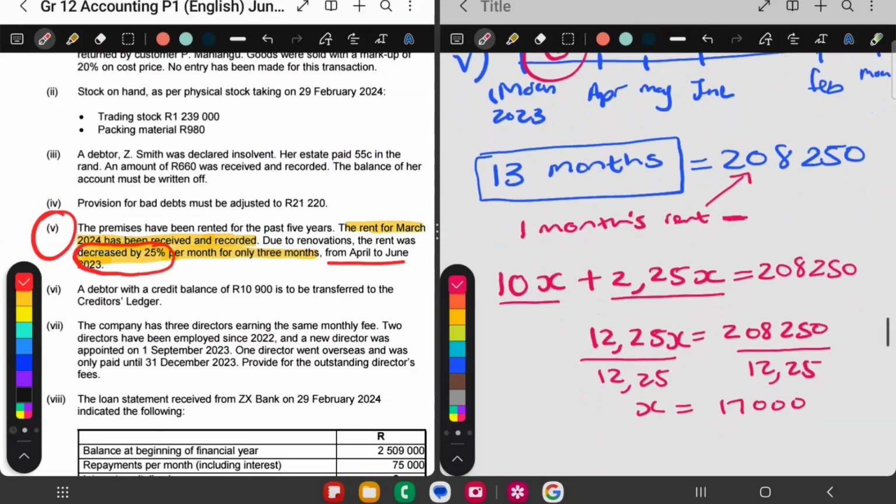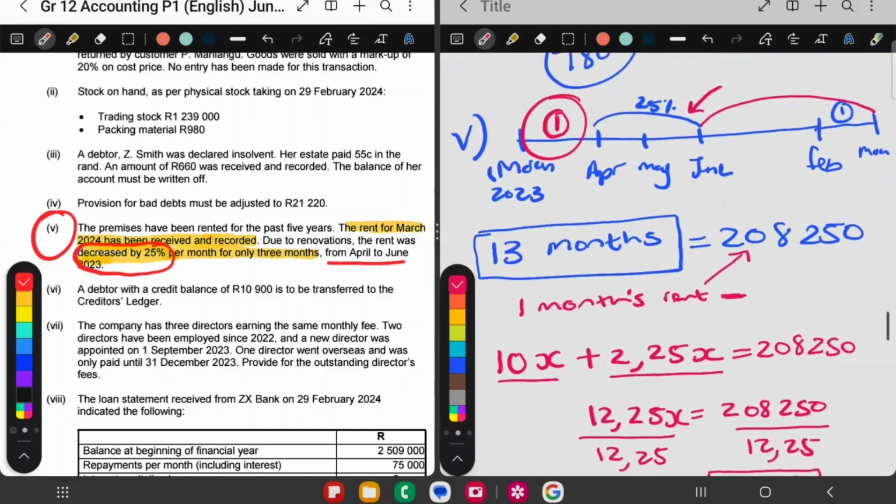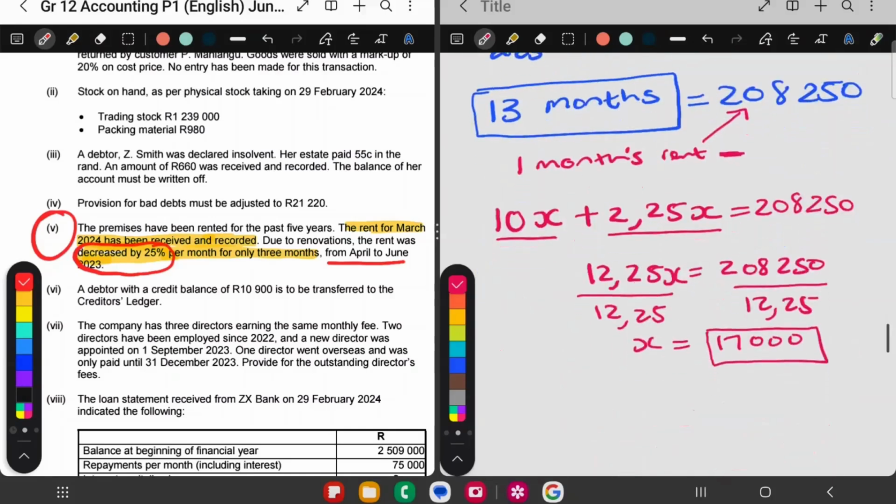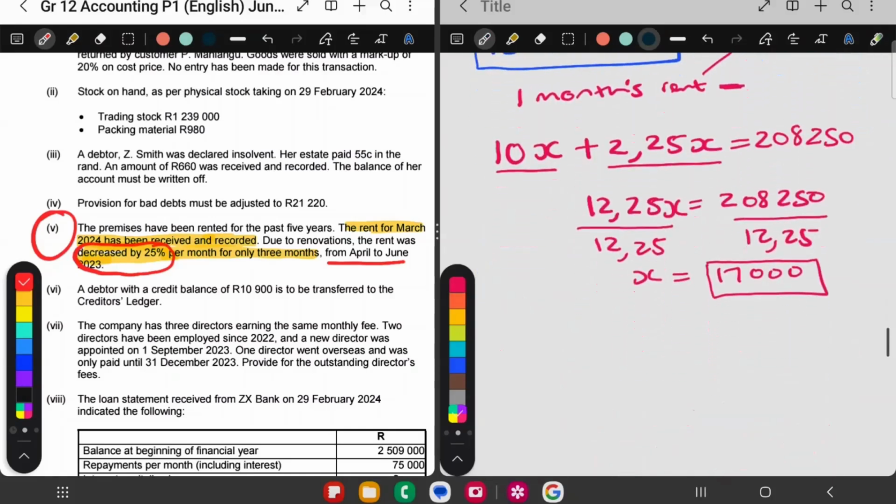So just remember, the 17,000 is the rent without the decrease. So this 1 month over here, that was income received in advance. So the two accounts involved are rent income and income received in advance.